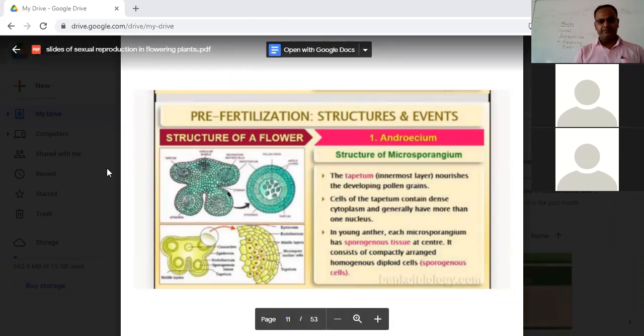Okay, you can see the image. Epidermis, and also the name of the 3rd layer, that is the middle layer. Sir, it's not clear in this slide. So what is the function of the outer 3 layers, epidermis, endothecium, and the middle layer? All the 3 provide protection, and the layers also provide nourishment to the developing pollen grains. Okay, well said, Pragya.